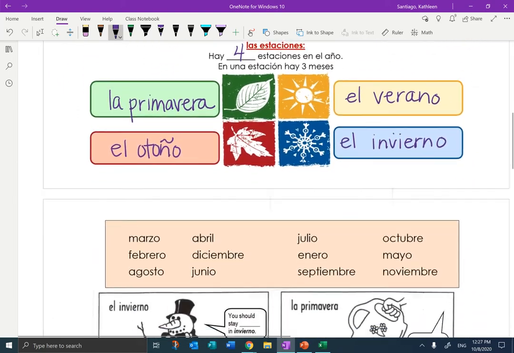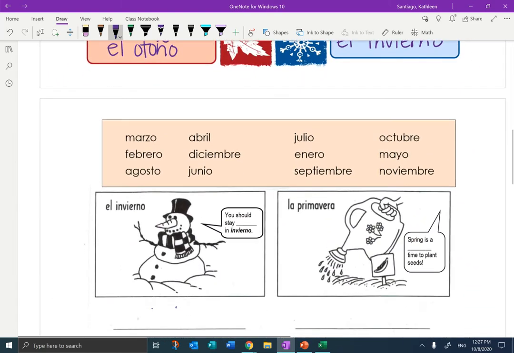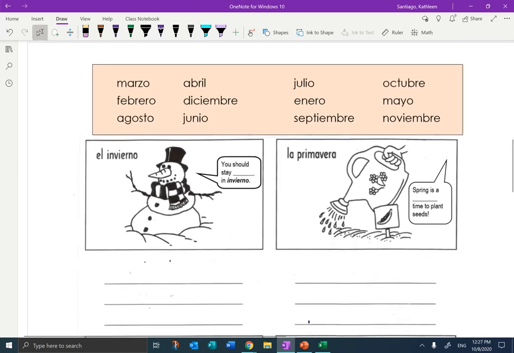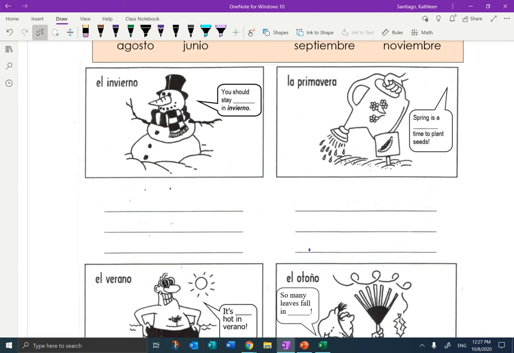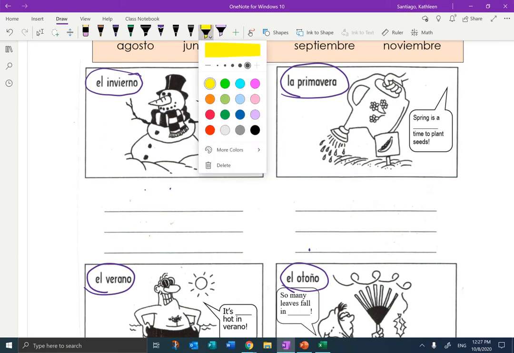Let's look below. The next thing we have is a word bank with all of the months of the year in Spanish. So they're all mixed up. So our job in this section is to think about the season represented, and the seasons are right here. El invierno, la primavera, el otoño, and el verano. I'm even going to help you out a little bit. I'm going to color code them so you know which one is which.